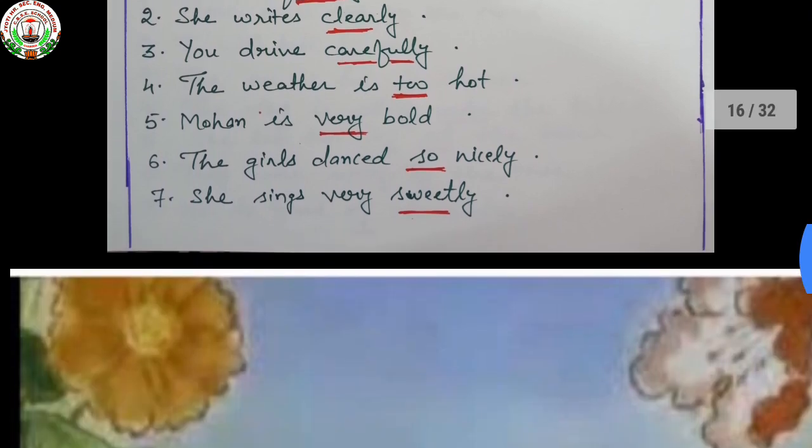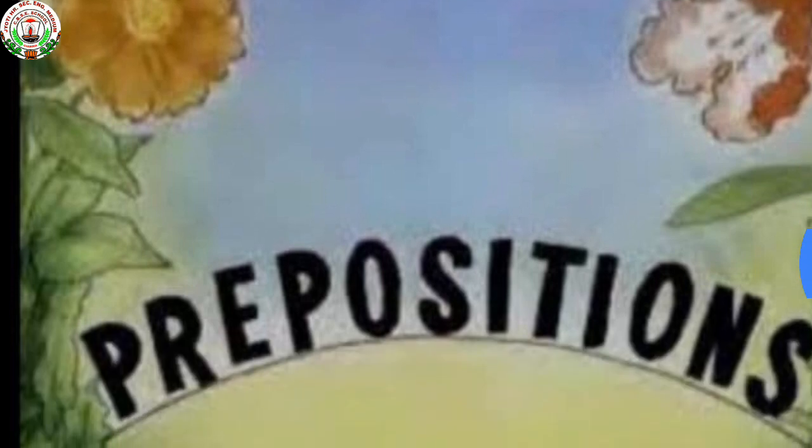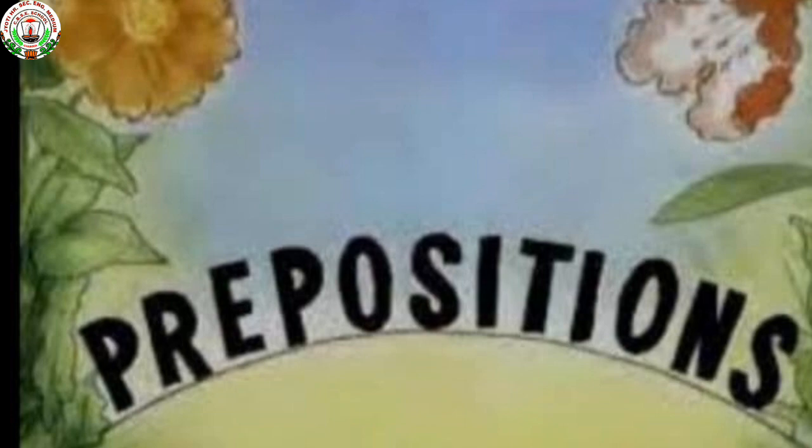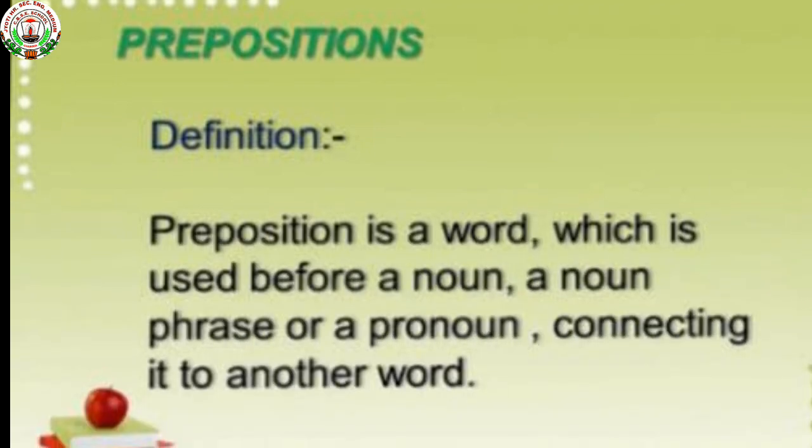So now come to the next part of speech, that is prepositions. A preposition is a word placed before a noun or a pronoun to show its relation to some other words in the sentence. So see the definition. Preposition is a word which is used before a noun phrase or a pronoun, connecting it to another word.